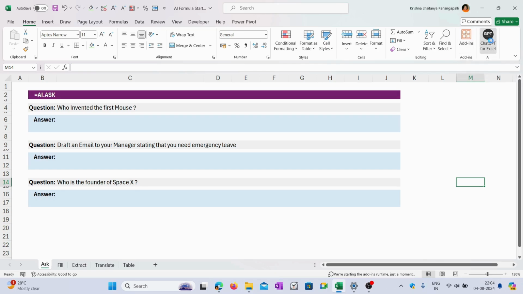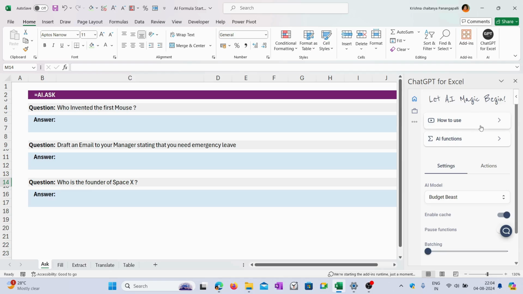So let us go into this ChatGPT add-on and examine what are the different features available in this. There is something called how to use. You can go here and explore more options about what this ChatGPT for Excel add-on is. And there are different functions as well, so that it can write a formula for you. It can create a formula for you based on your data and your requirements. You can explore this as well. Otherwise, I'll make a separate video on this.